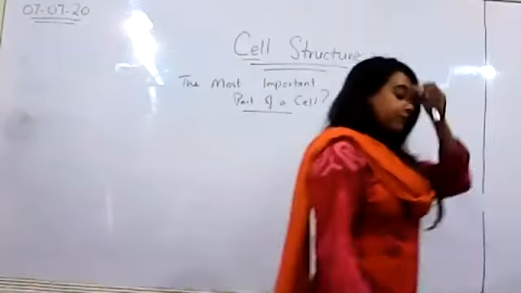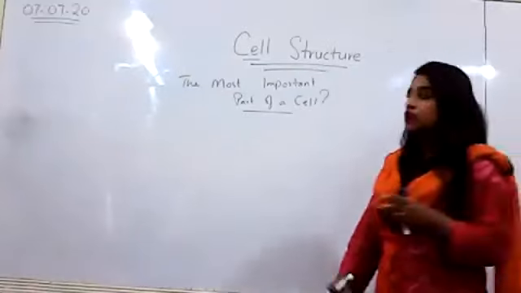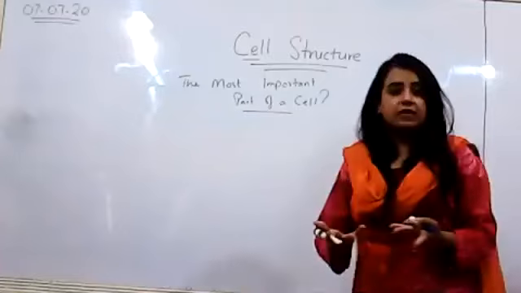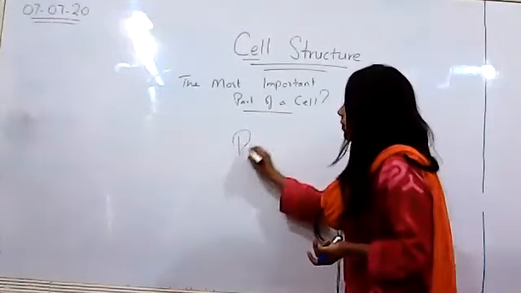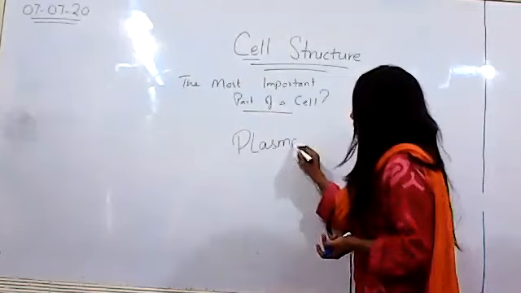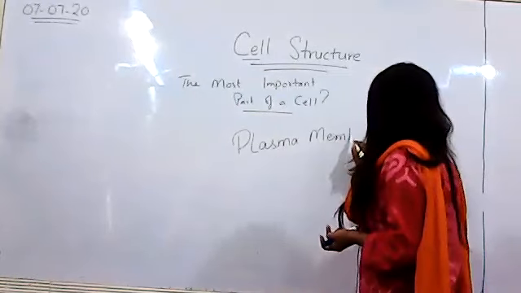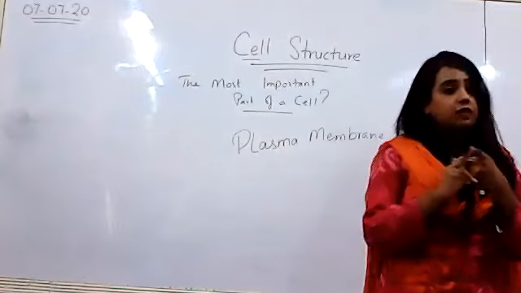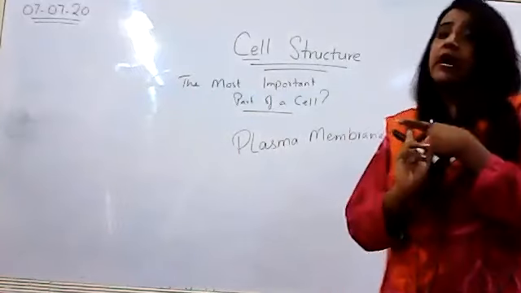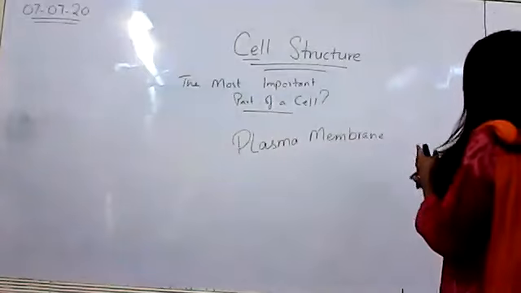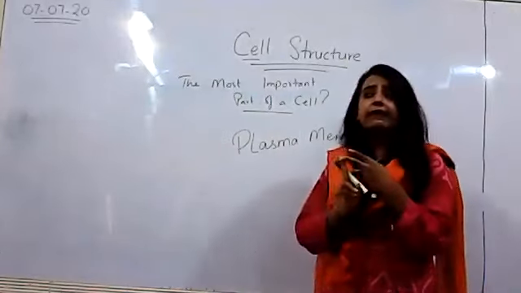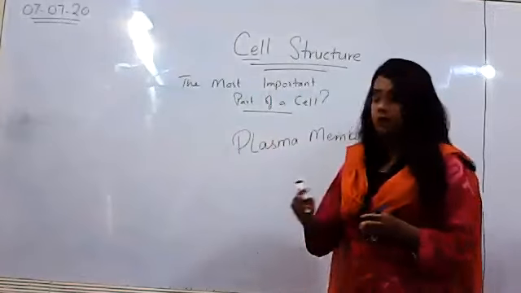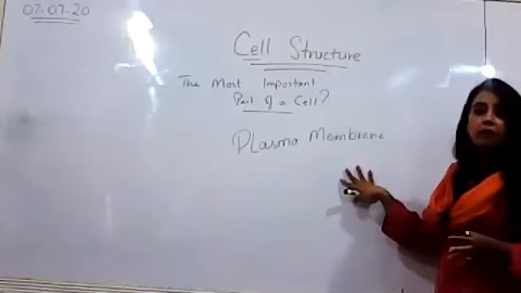Now, the part of the cell without which a cell will not be a cell is the plasma membrane. We have cells that do not have a nucleus. We have cells that do not have mitochondria. We have cells that entirely lose all their organelles. But we do not have any cell that does not have a plasma membrane.